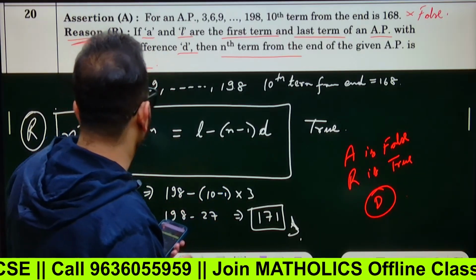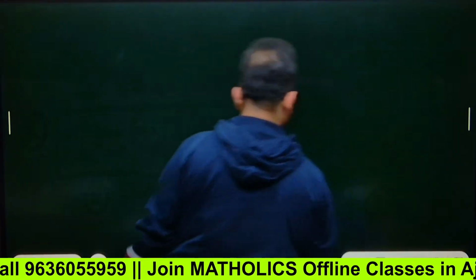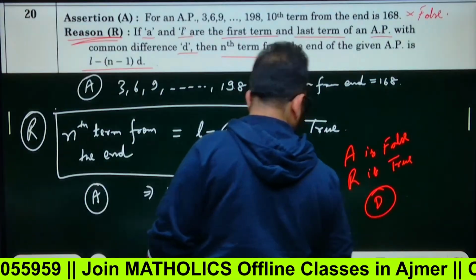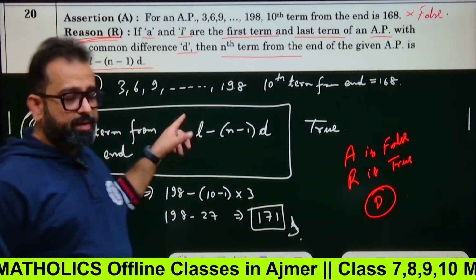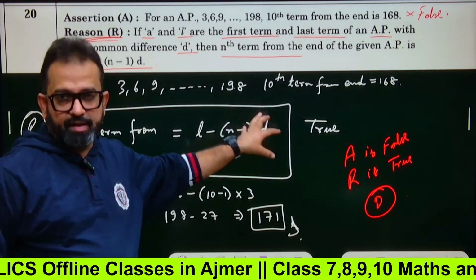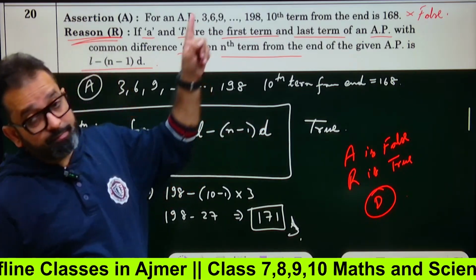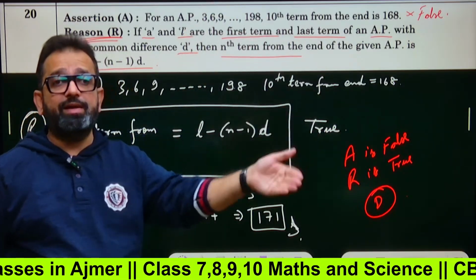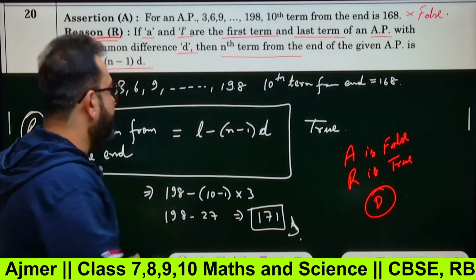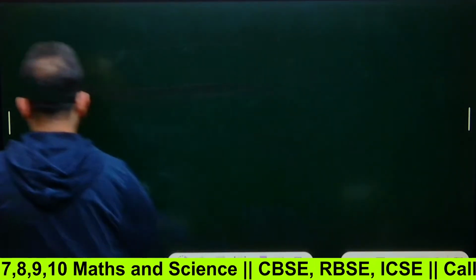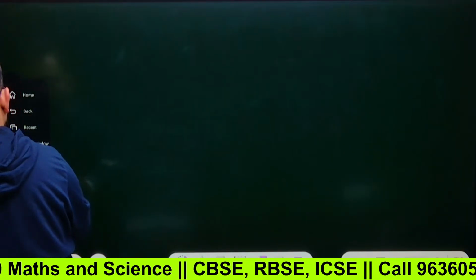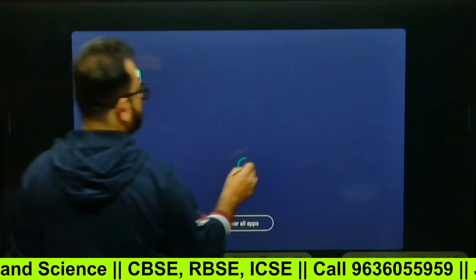Let's move forward. So the option will be D. So question number 20 is done. Question number 21. You must remember this formula, every one of you. The nth term from the end will be L minus (n minus 1) into D, and n is the number of the term from the end, 10th, 20th, 30th, whatever it is given. You can remember this directly. Next question. Section B, we are about to start.